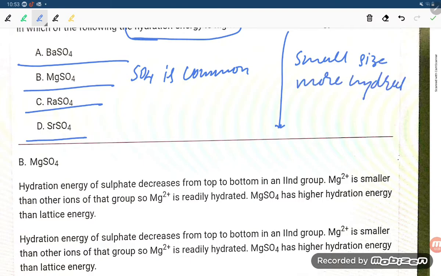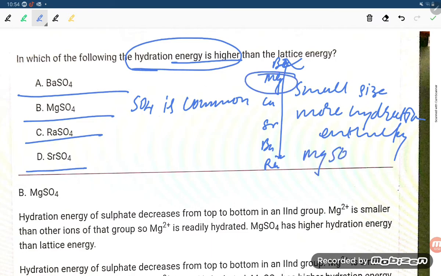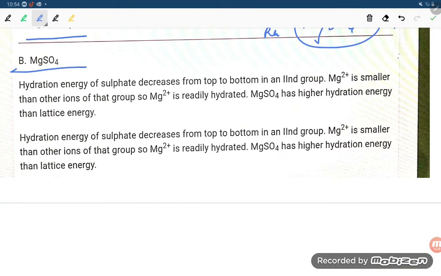These are group 2 elements: beryllium, magnesium, calcium, strontium, barium and radium. Beryllium is not there, so it is ruled out. Magnesium comes in the second position, so MgSO4 will have the highest hydration enthalpy. The answer is MgSO4.